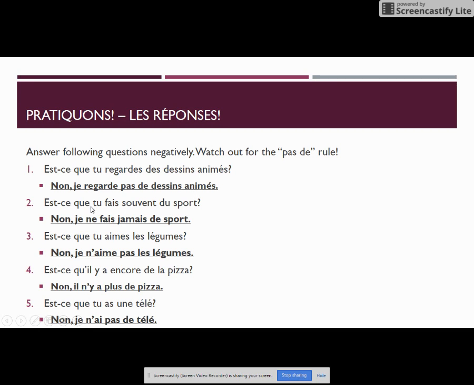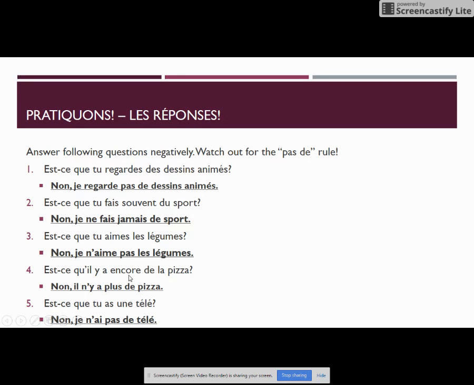Deux, est-ce que tu fais souvent du sport? We know the opposite of souvent is ne jamais. Non, je ne fais jamais de sport. Du is going to change to de in the negative. Trois, est-ce que tu aimes les légumes? Non, je n'aime pas les légumes. Definite article, le, la, l', les, not going to change in the negative.